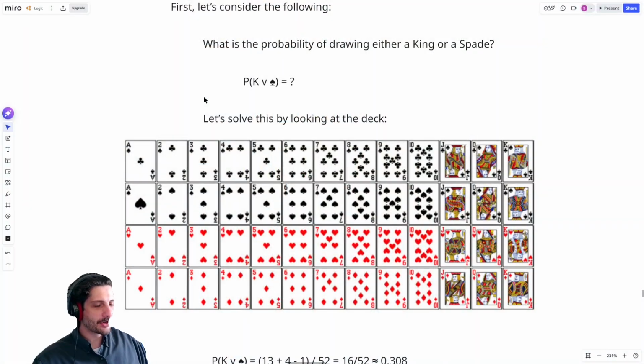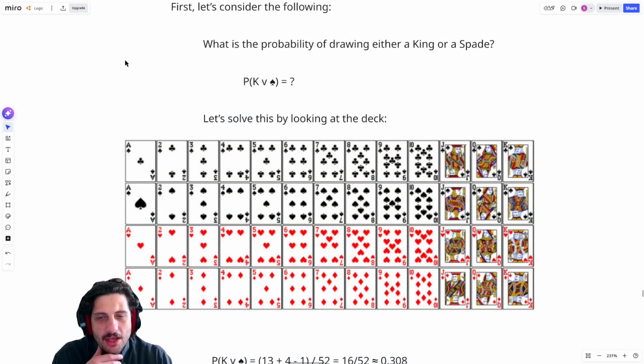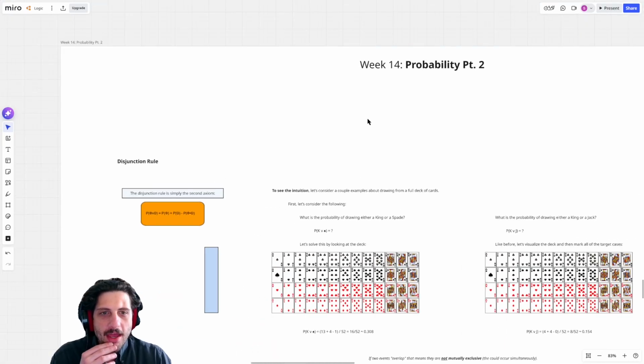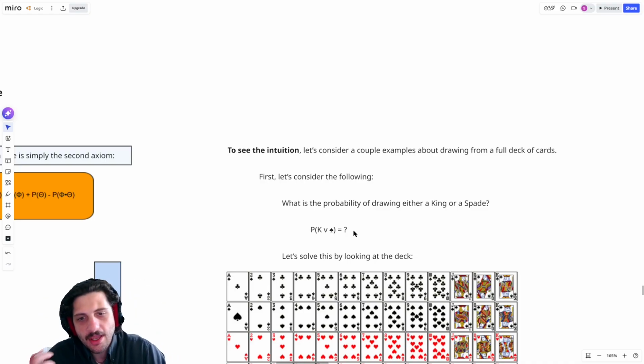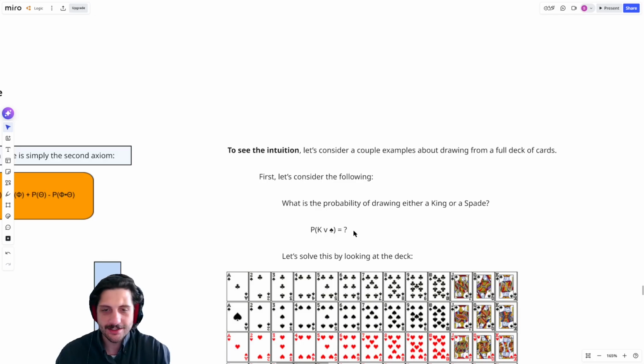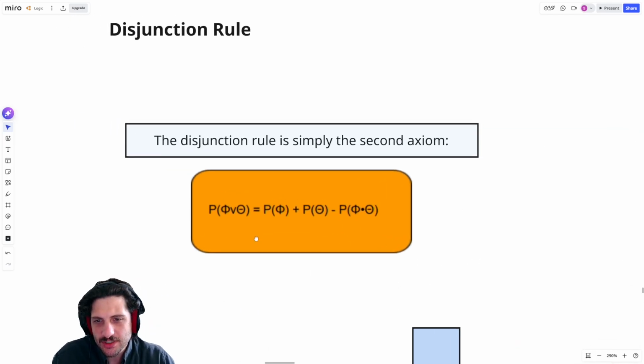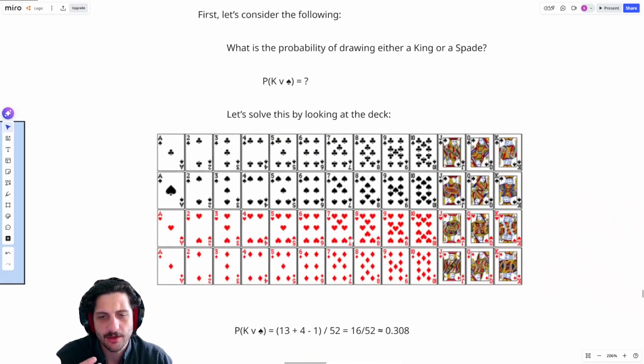Let's go ahead and get started with our next unit on probability. So what we want to be thinking about this time is how do we find the probability of disjunctive statements, right? What is the probability of either getting a king or a spade? What is the probability of it either raining or snowing? What is the probability of me either being sick with this disease or sick with that disease, right? So how do we evaluate these probabilities? This is something we touched on last time. This was our third axiom, but now we're going to see it in play and see the